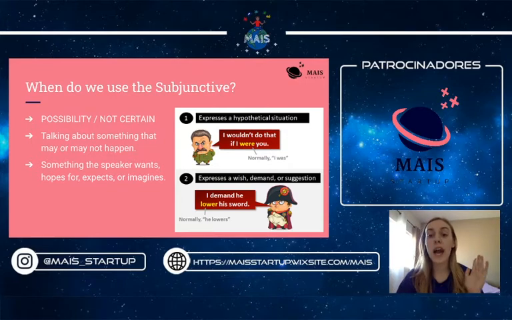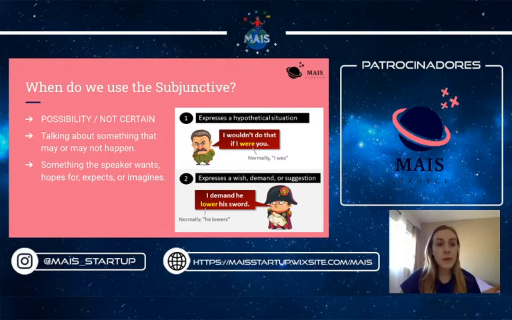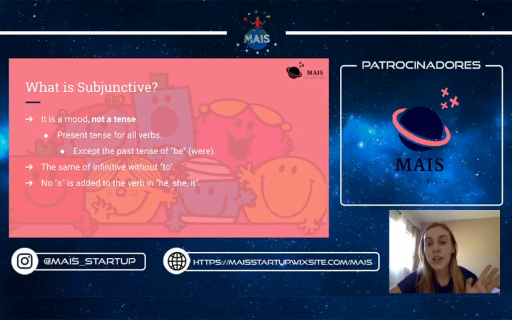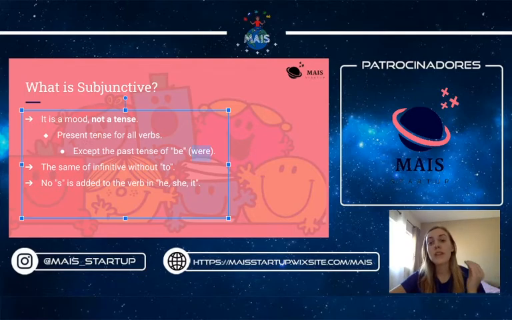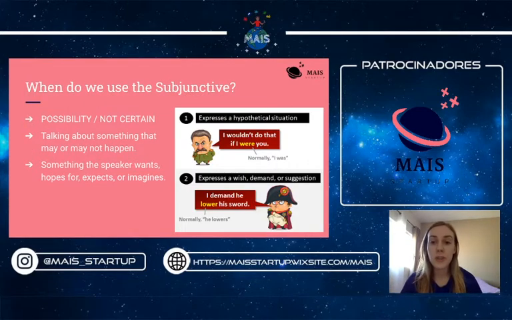So in the example we have, I wouldn't do that if I were you. Normally you would use was, because that is the past tense of the verb to be for the I pronoun. However, as we talked about before, we always use were for the verb to be in the subjunctive. So here's a hypothetical situation, because I am not you. You are you, I am me. So that's why it's hypothetical and that's why we use the subjunctive, because we're talking about different people. If I were you, that's one thing, but I'm not.